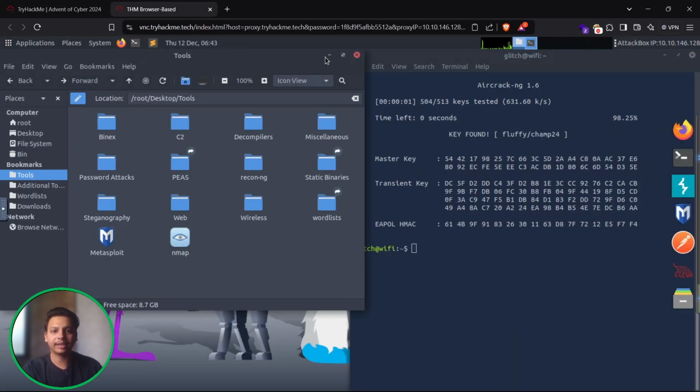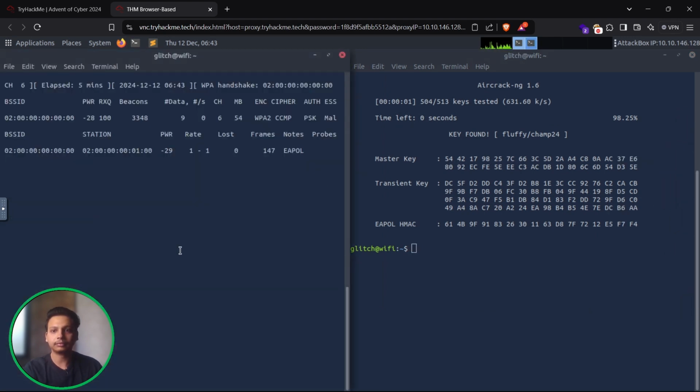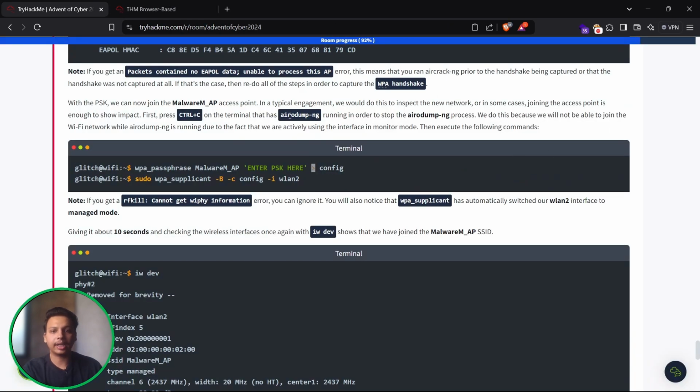First press Ctrl C on the terminal that has airodump-ng. So let me just minimize this and use that another one. Yep, Ctrl C. Over here we had the one that has airodump-ng running, so we stop the airodump-ng process. We do this because we will not be able to join the Wi-Fi network while airodump-ng is running, due to the fact that we are actively using the interface in monitor mode.